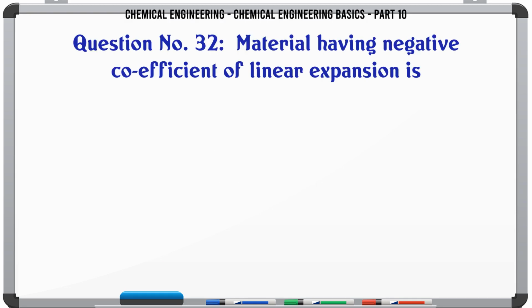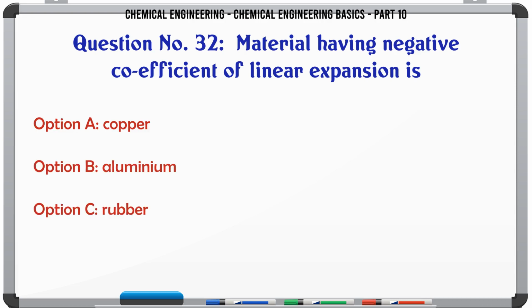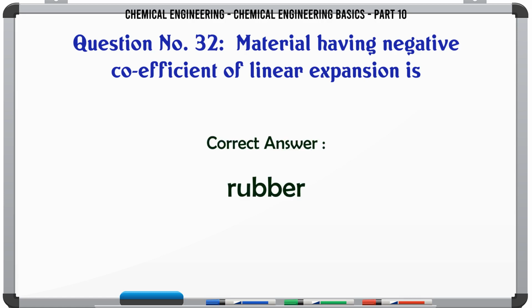Material having negative coefficient of linear expansion is A. copper. B. aluminium. C. rubber. D. nickel. The correct answer is rubber.